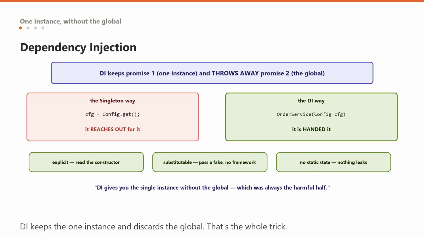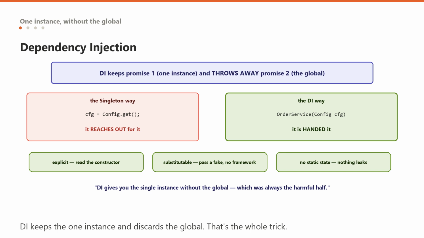It is substitutable. In a test, you construct the class yourself and pass a fake, and no framework, no mocking of statics, no bytecode manipulation. And there is no static state, so nothing leaks between tests. The life cycle belongs to the container, not to a static field in your class.